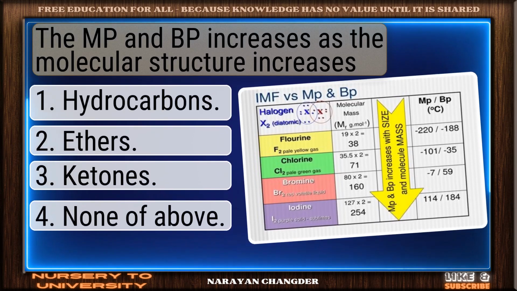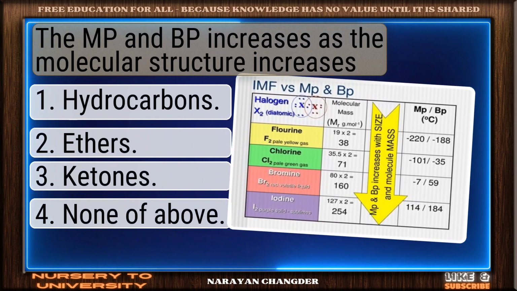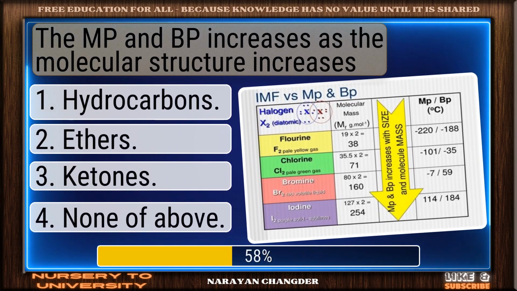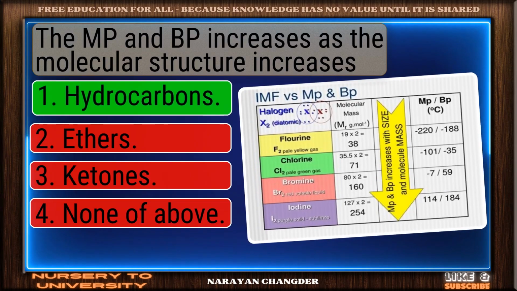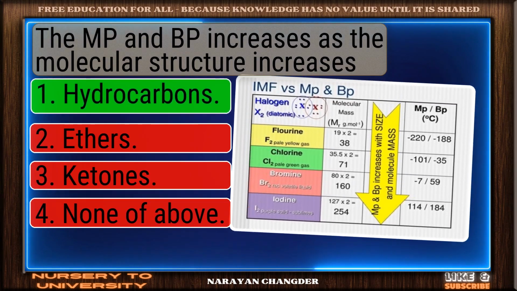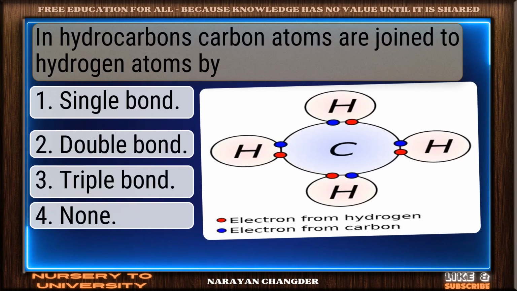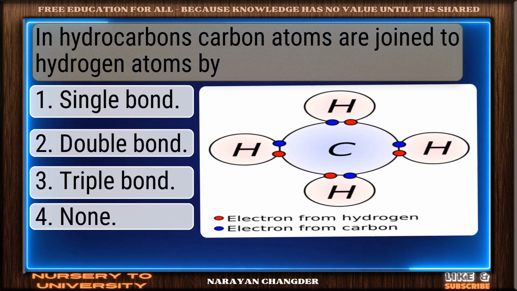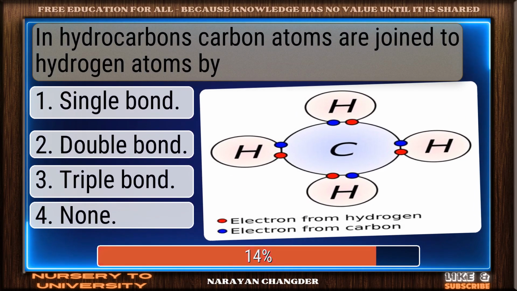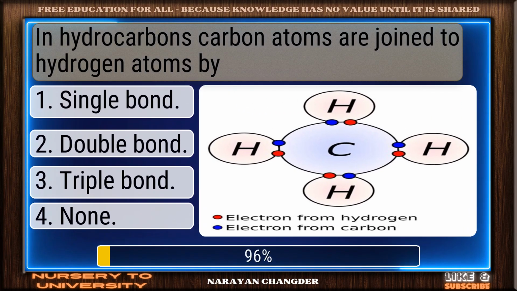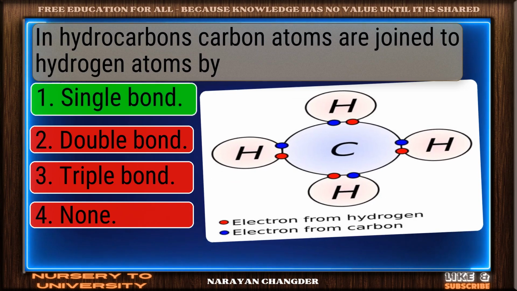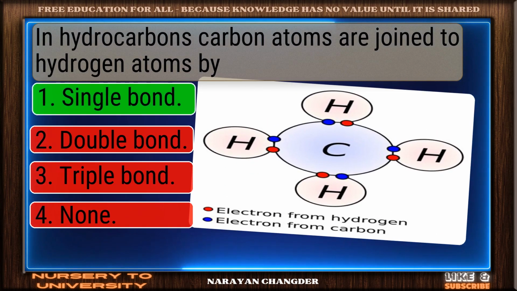The MP and BP increases as the molecular structure increases. Well done. Hydrocarbons is the right choice. In hydrocarbons, carbon atoms are joined to hydrogen atoms by. Good job. Your answer single bond works well here.